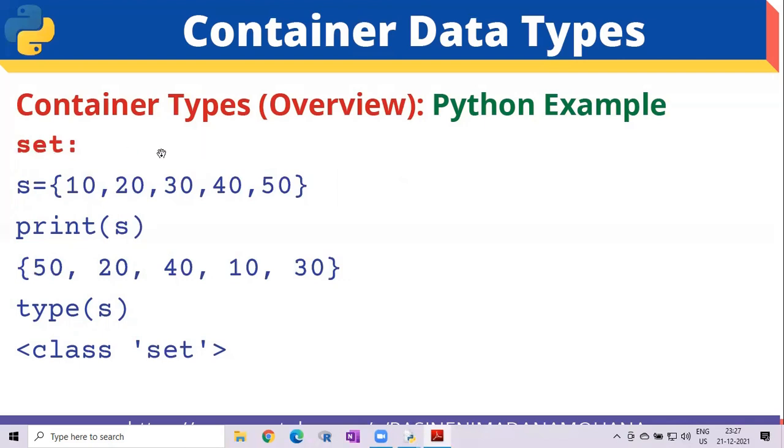Then coming to the set data type. For example, set s equal to 10 comma 20 and so on, then you can print s, it displays the same values within the set brackets. Then the type of s is set. This can be used in a for loop.